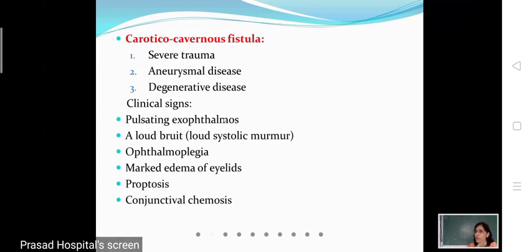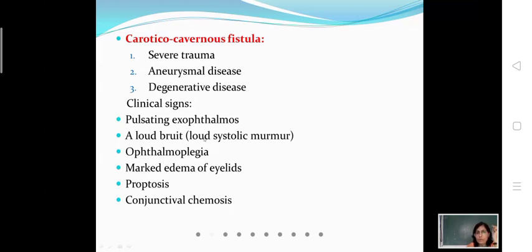Exophthalmos means protrusion of eyeball. Pulsating means वो heartbeat के साथ में वो जो protrusion है उसकी eye जो है वो heartbeat के साथ में बाहर आ रही है. ठीक है? Pulsating exophthalmos because the arterial blood is in communication with the venous blood. तो venous congestion तो हुआ ही है, but the arterial blood क्योंकि venous blood से communicate कर रहा है इसलिए वो pulsations आपको दिखाई दे रहे हैं. ठीक है, तो जैसे टक टक टक टक करके उसकी आईबॉल जो है वो पल्सेट कर रही है, leading to pulsating exophthalmos.